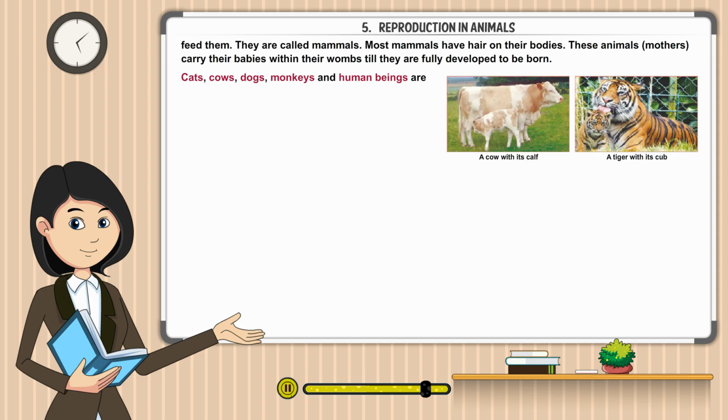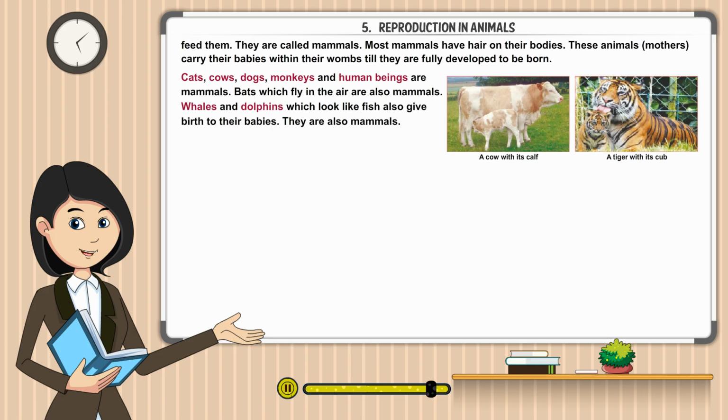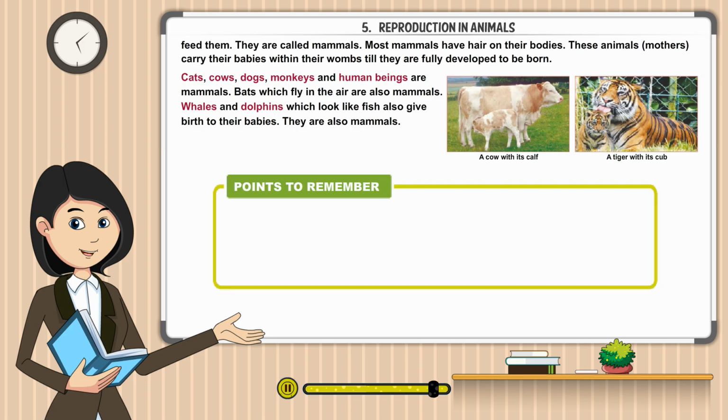Cats, cows, dogs, monkeys, and human beings are mammals. Bats which fly in the air are also mammals. Whales and dolphins which look like fish also give birth to their babies. They are also mammals.